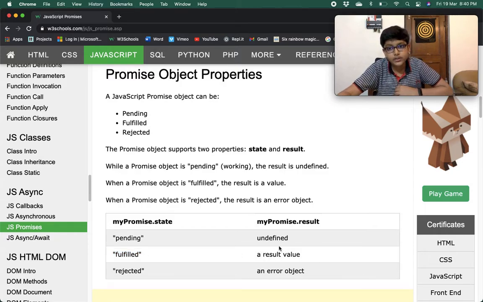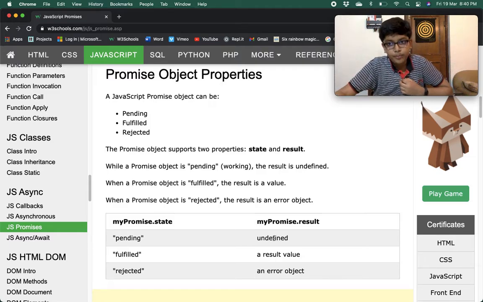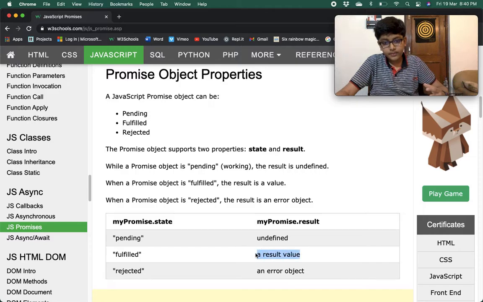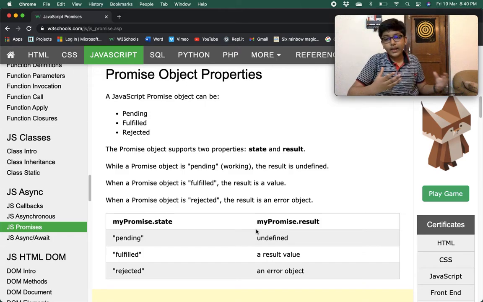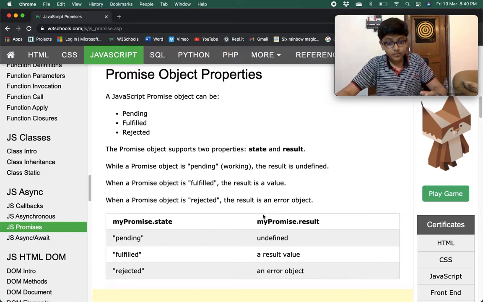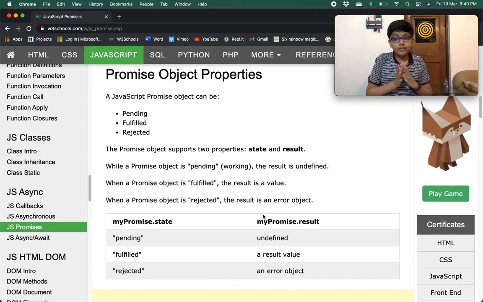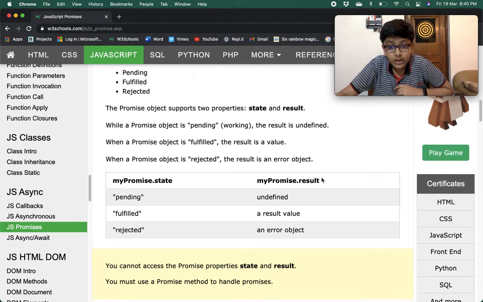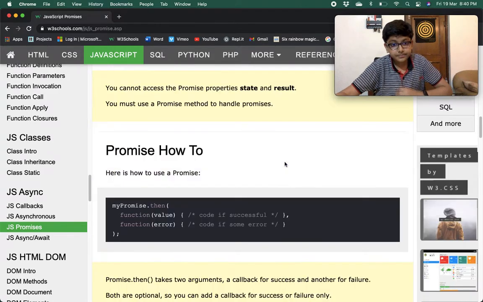So the value that has come from the promise object will be over here. When the promise state is fulfilled, the result value will come. The result value is the value that we get from the promise. And when it is rejected, an error object will come in my promise dot result.